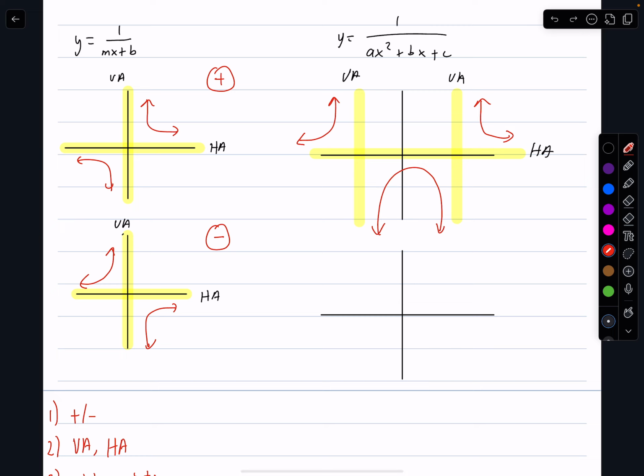In the same way, we're going to have the same thing for the negative. But there's going to be a slight difference, and I'll tell you what the slight difference is in a moment. So these are the vertical asymptotes. This is the horizontal asymptote.